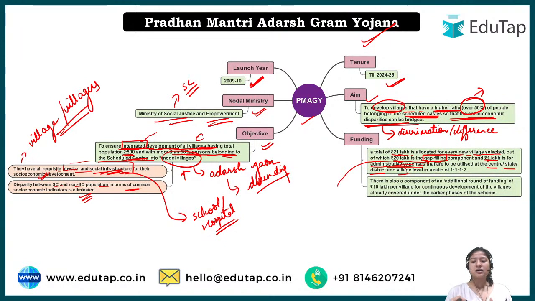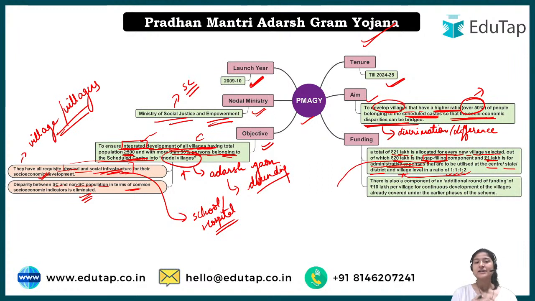So this 1 lakh, how would it be divided? The administrative expenses would be at the ratio of 1:1:1:2. So the state would have 1, the district 1, the block 1, but the village would have 2, because the scheme is being implemented at the village level. Of course, whoever the appointee is at the village level, he would have to work more in comparison to the rest of the seniors, for whom he just has to submit the report, right? So this is the ratio of the proportion of the expenses. Now this is the funding.